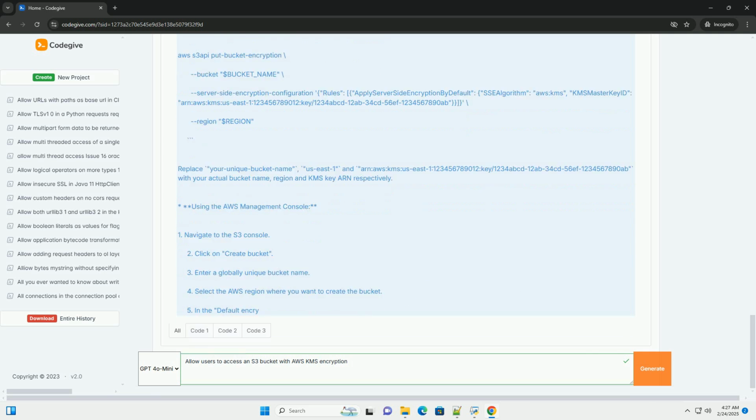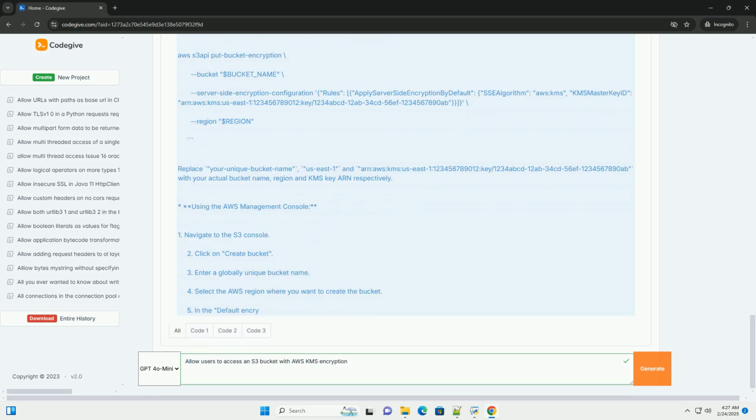CLI configuration: ensure that the AWS CLI is properly configured with your credentials and region. Globally unique bucket names: remember that S3 bucket names must be globally unique. KMS key region: the KMS key and the S3 bucket must be in the same AWS region.